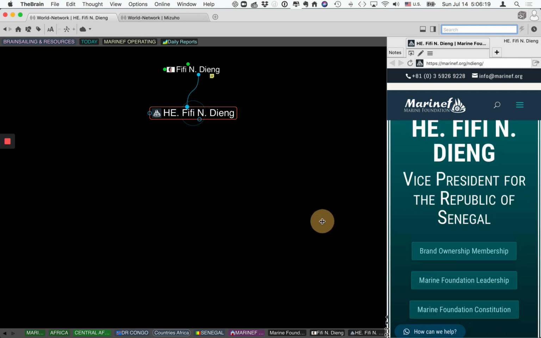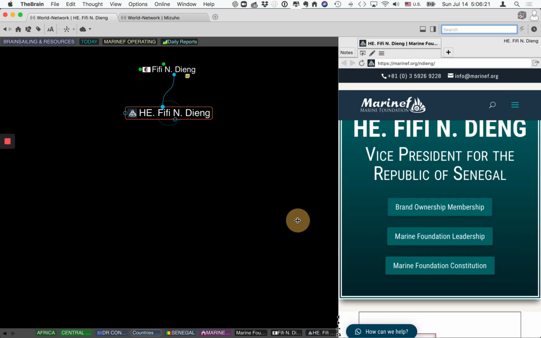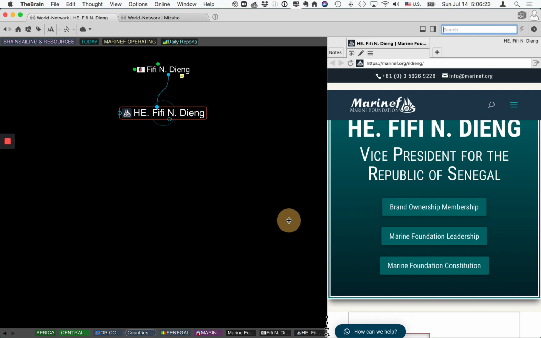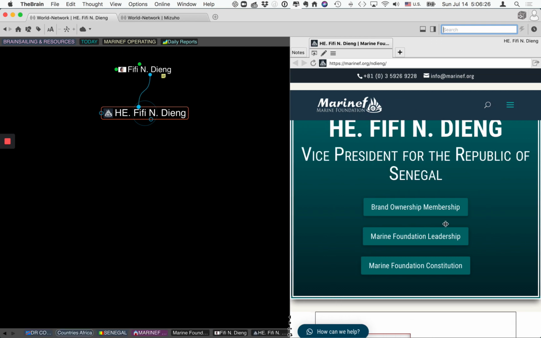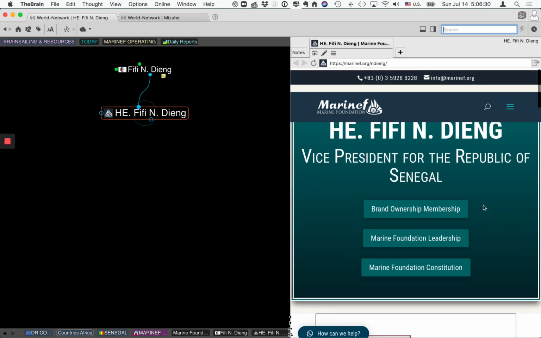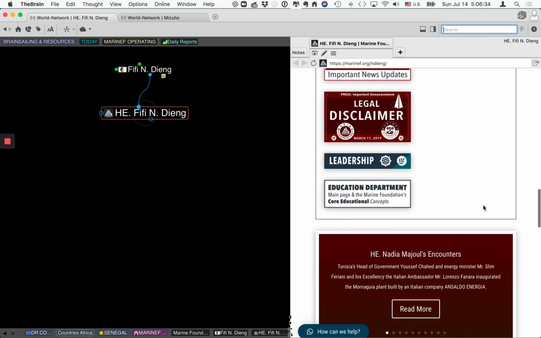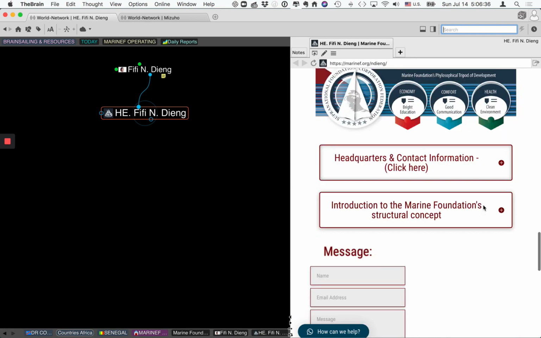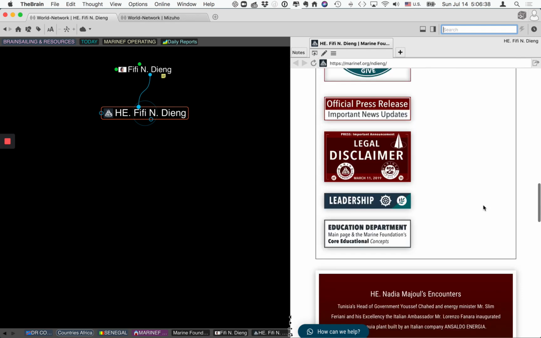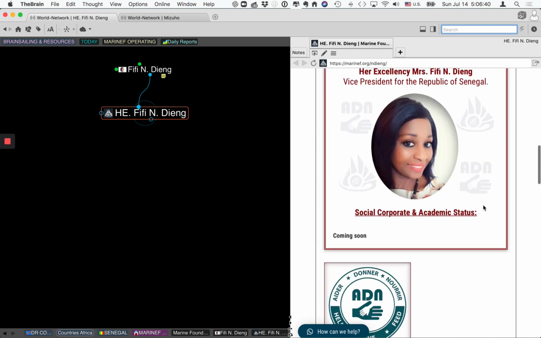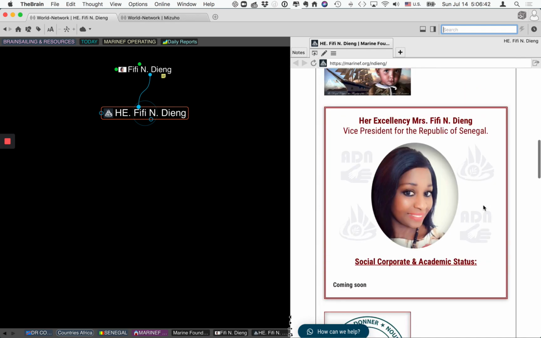And on that part of the database, we will see her page appear shortly, as you can see here, so that we can have a great look at who she is and what she does, and how visible she is in the Marine Foundation environment, as far as the things we do and how we present things. We present each member of the Marine Foundation in a certain position.